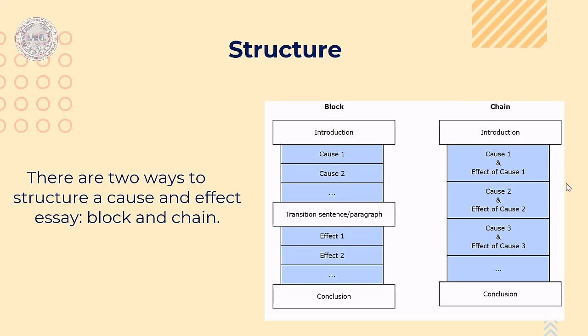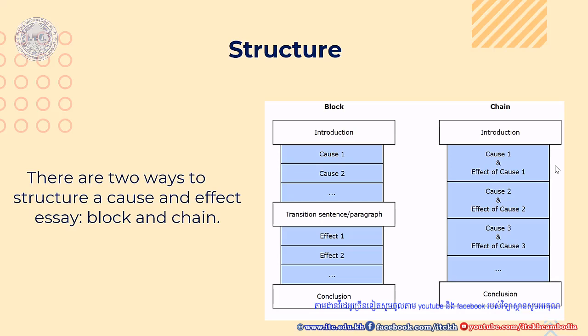As you can see here, in the block structure, we have the introduction as the introductory paragraph, the first paragraph of the essay, and then we have cause number 1, cause number 2, number 3, and number 4. After the causes, you can talk about the effects. So we have effect number 1, effect number 2, number 3, number 4, and so on.